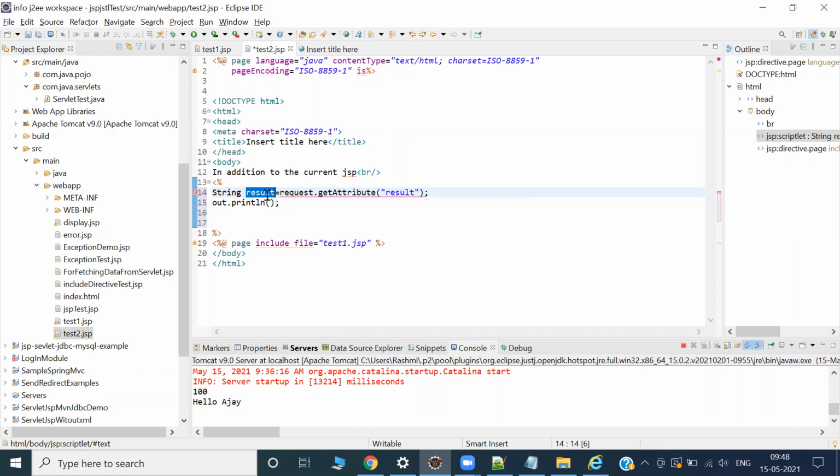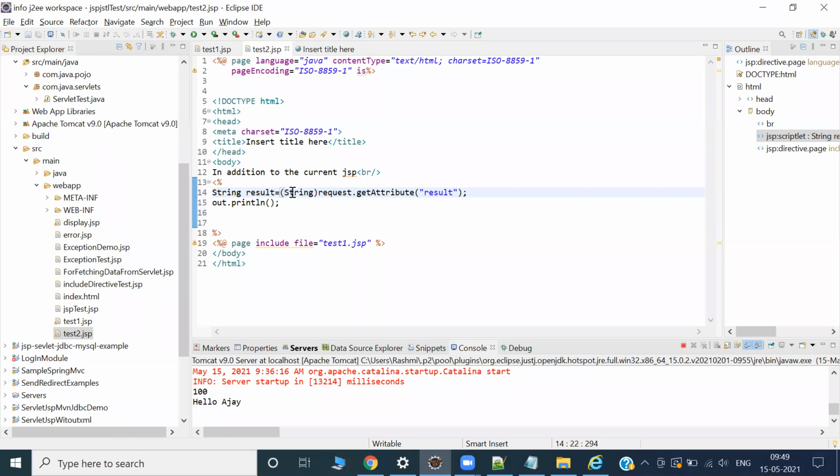I know that is a string value, but the return type is object. Then can the bigger thing fit into a smaller thing? No. So what should I do? Casting, right? Typecasting.